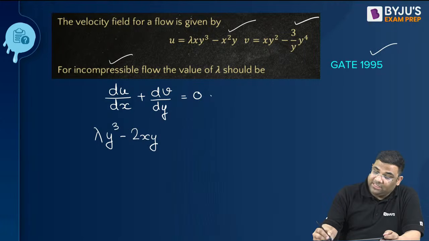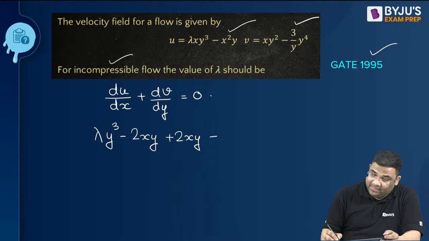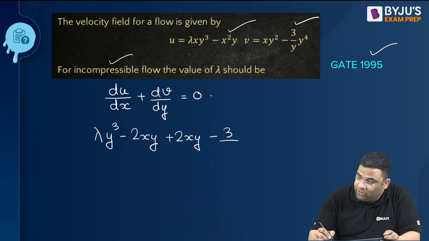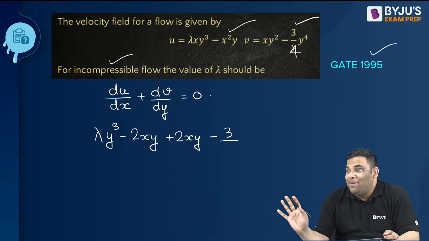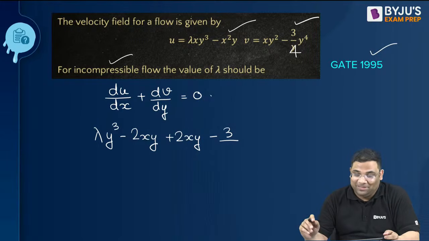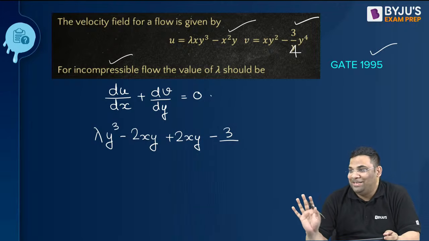Now differentiate the other with respect to y, so it becomes plus 2xy minus 3 by... Sorry, there is a printing mistake.